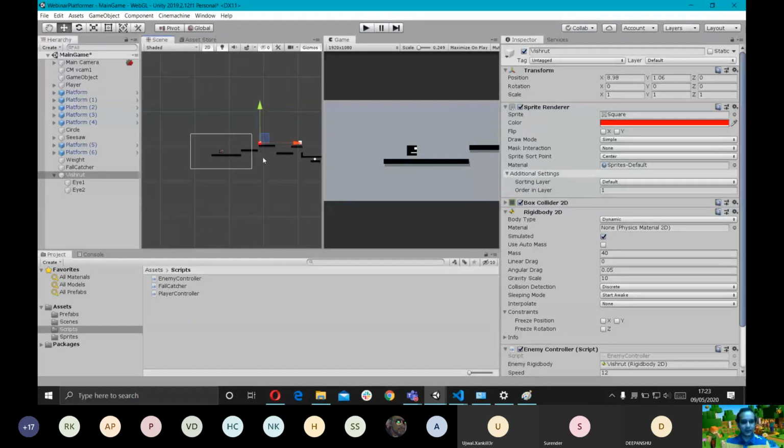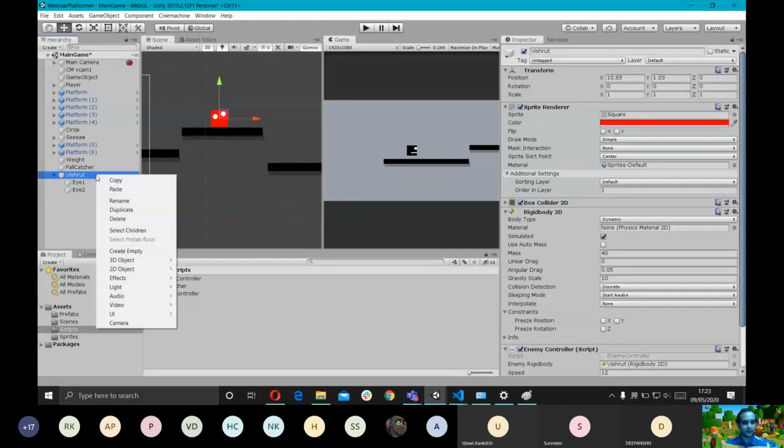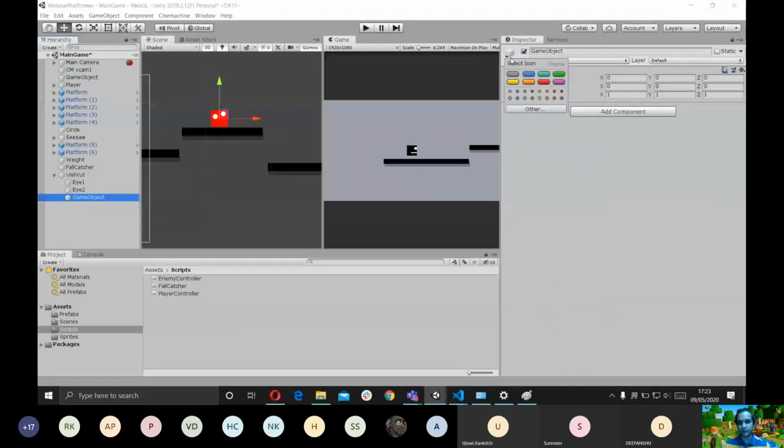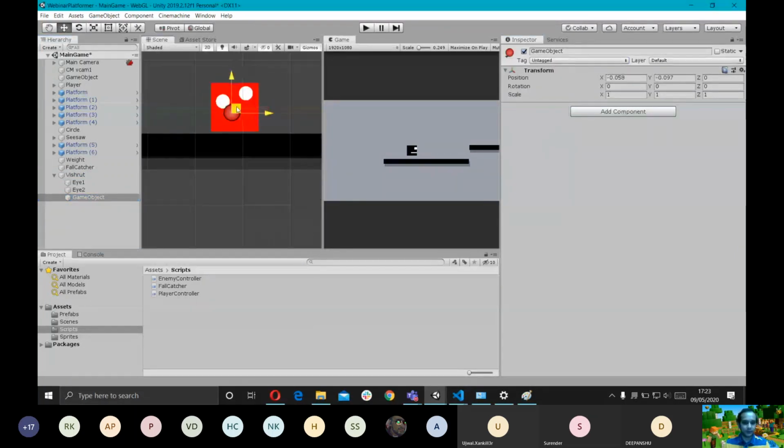So what we actually want is for the enemy to keep alternating on this platform only, just moving like this. If you remember the ground check we did with the player, the way we recognize if the player is on the ground or not, we're going to do the same thing with the enemy. But we're going to move where the ground check is. I'm going to change its gizmo as well. I'm going to keep it red because it's an enemy. And I'm going to keep the game object a bit in front of the enemy.